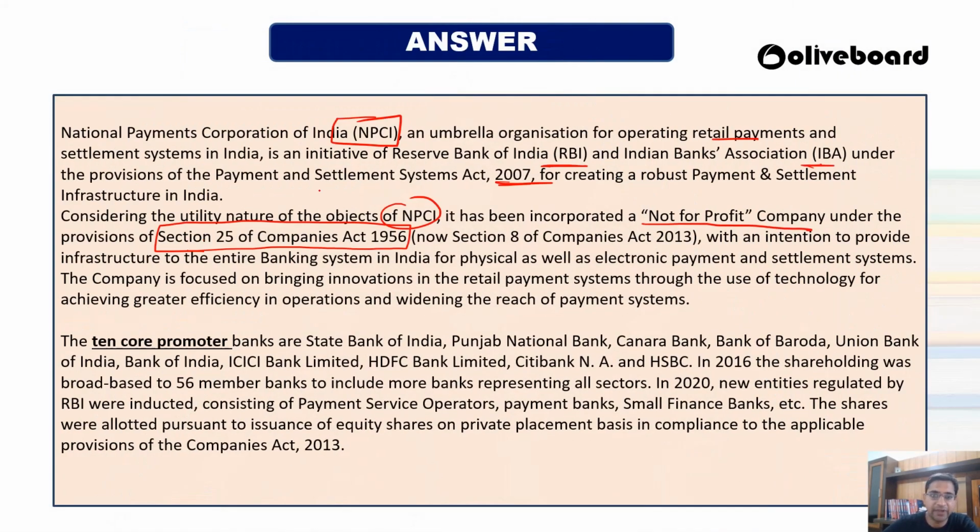They provide very good infrastructure to the entire banking system and a very important electronic payment and settlement system throughout the country.